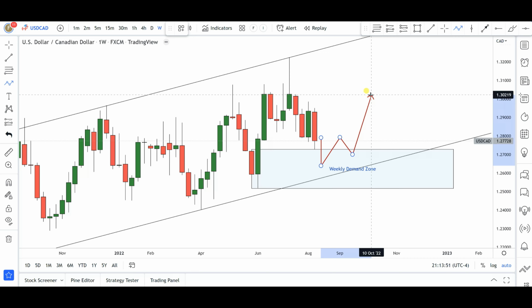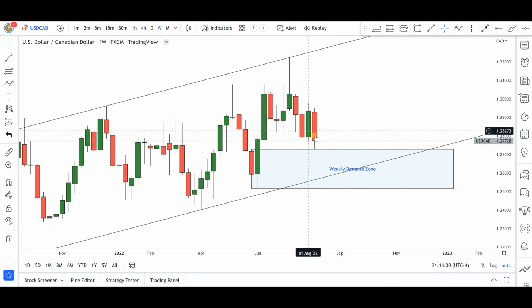At least towards, let's say, the 1.3000 institutional price level. That's going to be my preferred course of action as we go into next week. Again, will that move happen all in 1 week? Who knows, only time will tell.